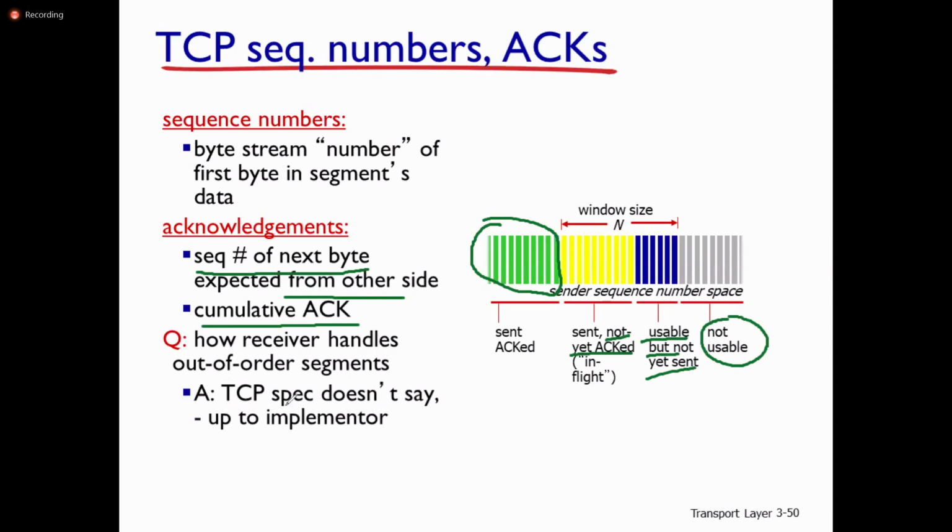So how does the receiver handle out of order segments? The TCP specification does not say anything. This is up to the implementer. Whoever is implementing this TCP protocol has to decide whether we need to use a buffer at the receiver or not. There are no specifications related to out of order packets. Usually TCP is connection oriented, so all the packets are usually received in order.